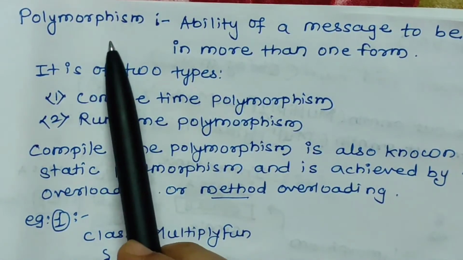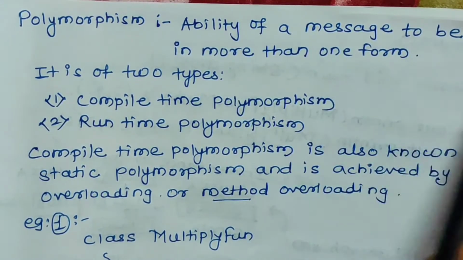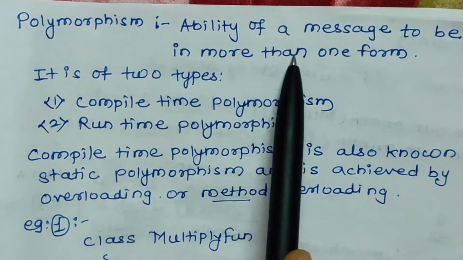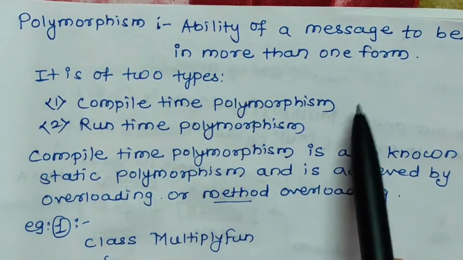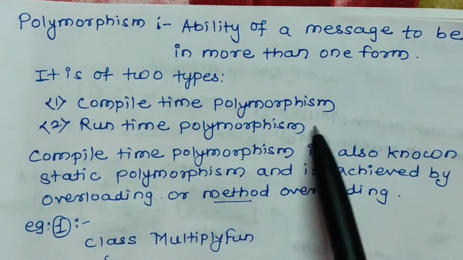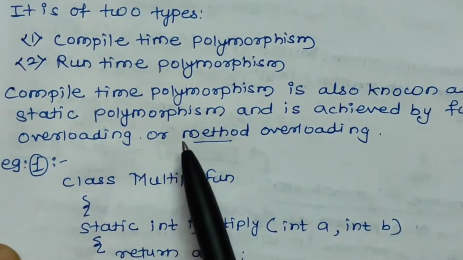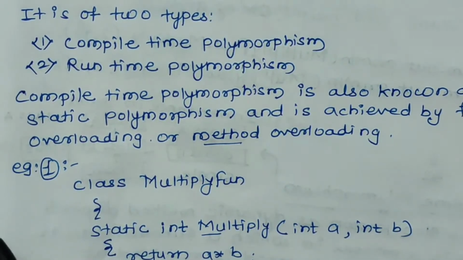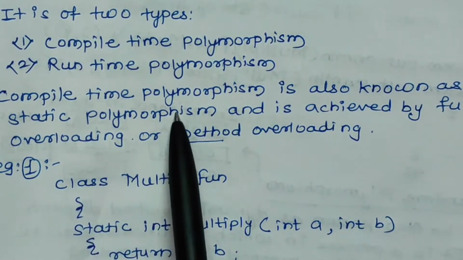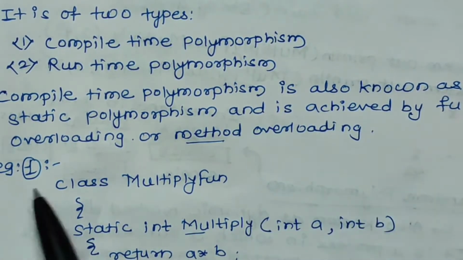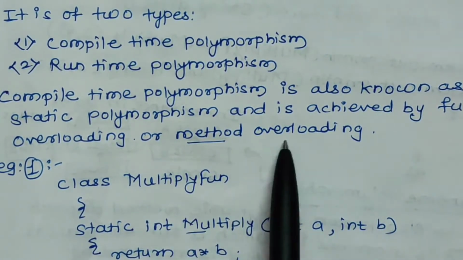Poly means many, and the ability of a message to be displayed in many forms or more than one form is called polymorphism. It is of two types: compile time polymorphism and runtime polymorphism. Now we start with compile time polymorphism. Compile time polymorphism is also known as static polymorphism and is achieved by function overloading or method overloading.